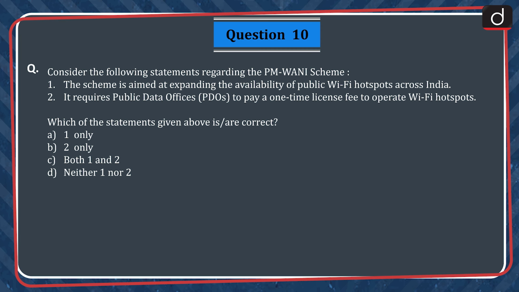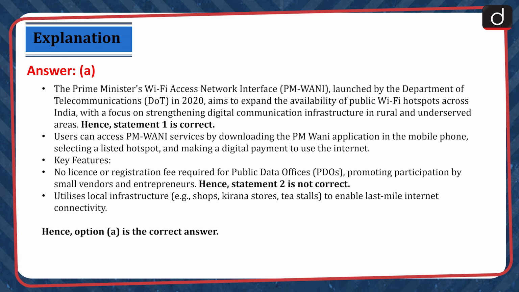Question 10. Consider the following statements regarding the PM-WANI scheme. 1. The scheme is aimed at expanding the availability of public Wi-Fi hotspots across India. 2. It requires public data offices to pay a one-time license fee to operate Wi-Fi hotspots. Which of the statements given above is or are correct? A. 1 only. B. 2 only. C. Both 1 and 2. D. Neither 1 nor 2. The correct answer is option A.